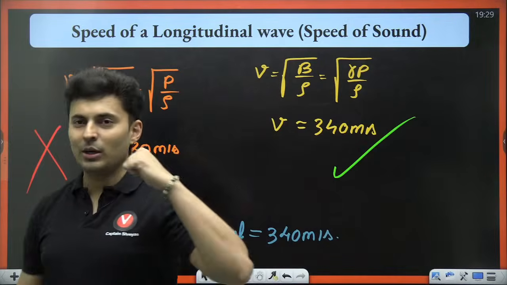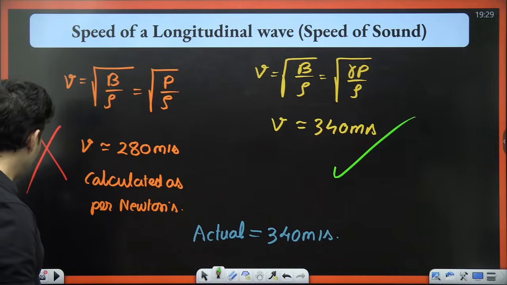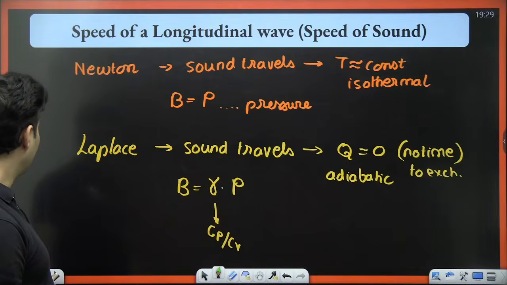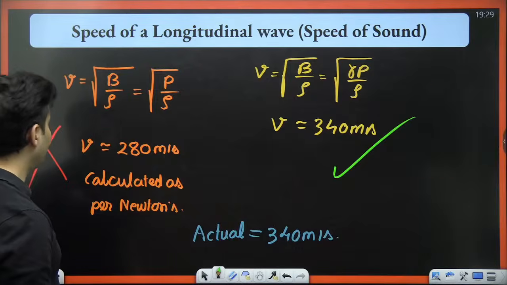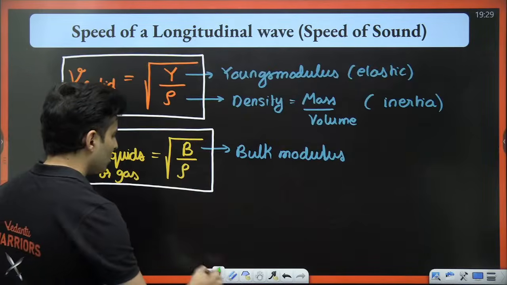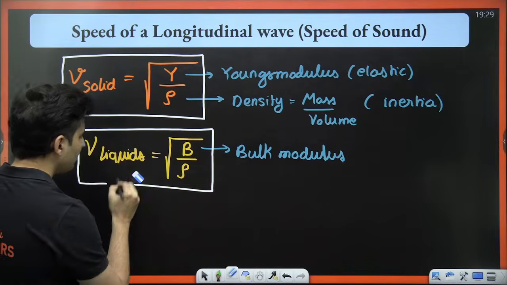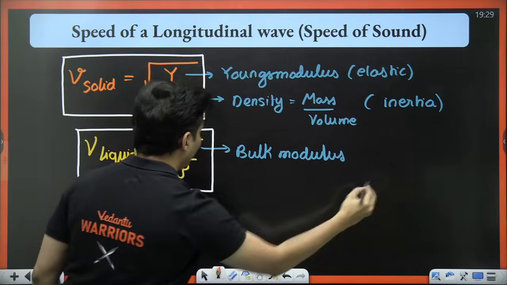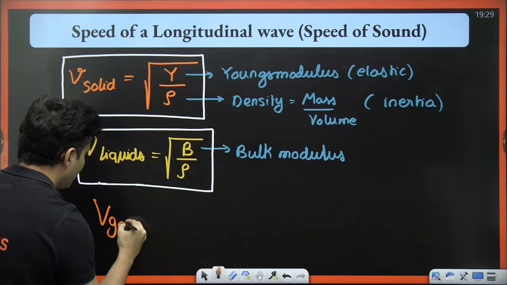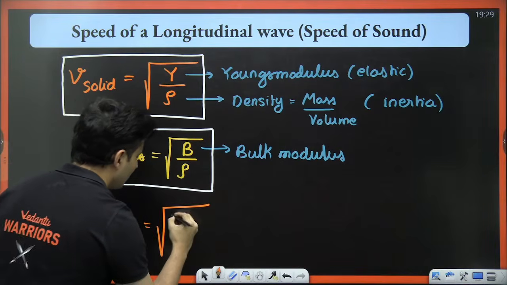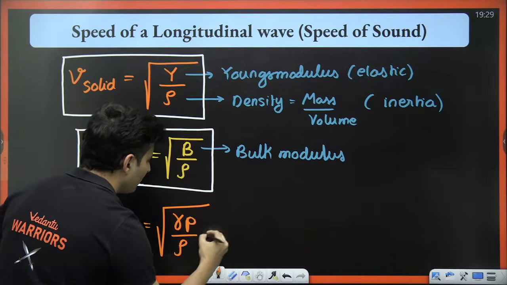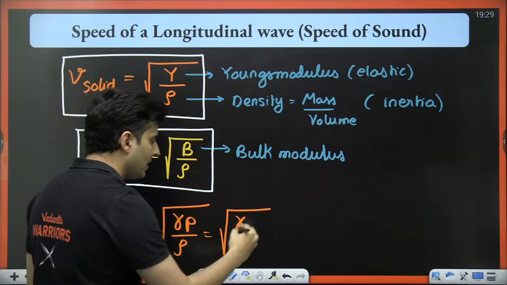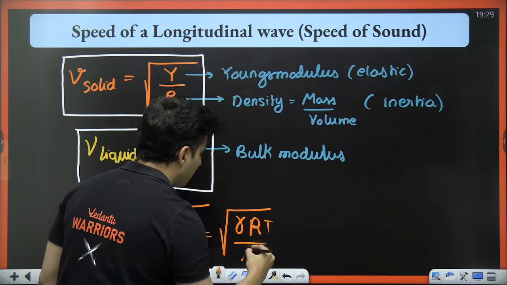Anyways, so now you understand how the Laplace formula works, right? So the correct formula for gas, let me go over here. Instead of this, I'll write a separate line over here. If you want to find the speed of sound in a gas, you better use root of gamma P by rho. Remember, P by rho, pressure by density, is nothing but RT by molecular weight.